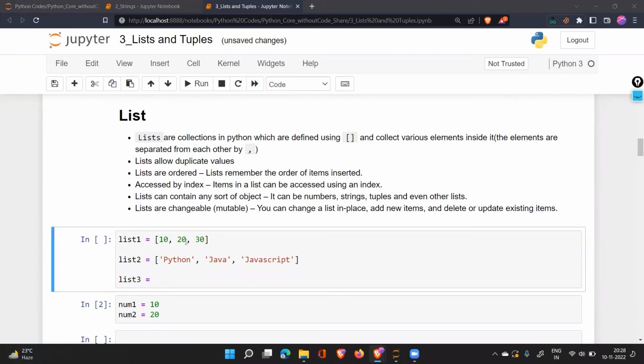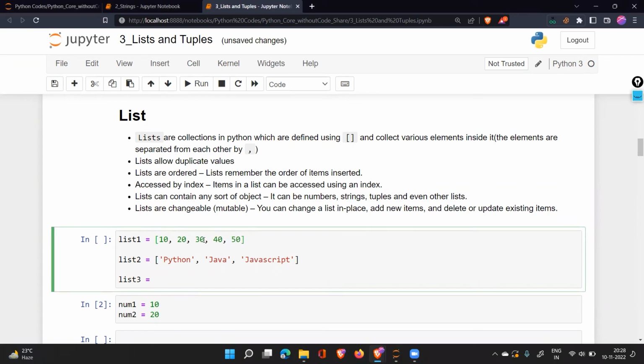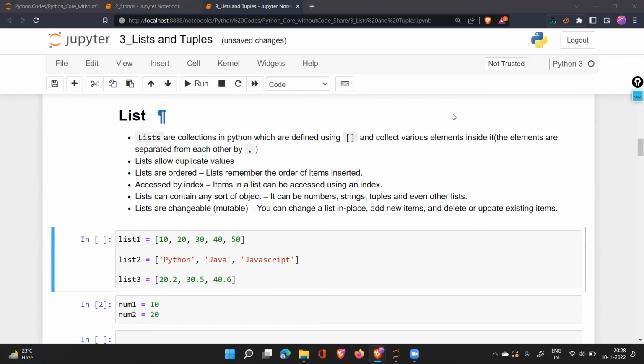You can see here, I have made a list of multiple numbers, multiple integer values. I can have any number of integer values. Second, I have created a list which has multiple text, multiple strings. I can create a list of multiple float values, 20.2, 30.5, 40.6. These are the data we can create in a list. Unsorted any data type, array is called list.